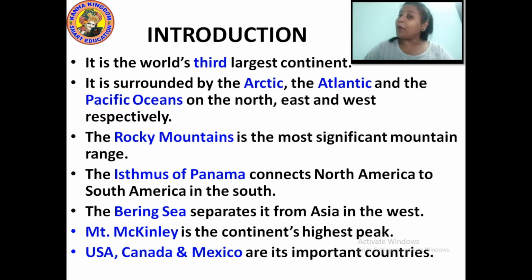The Isthmus of Panama connects North America to South America in the south. The Bering Sea separates North America from Asia in the west. Mount Mankele is the continent's highest peak, and USA, Mexico and Canada are the very important countries of North America.